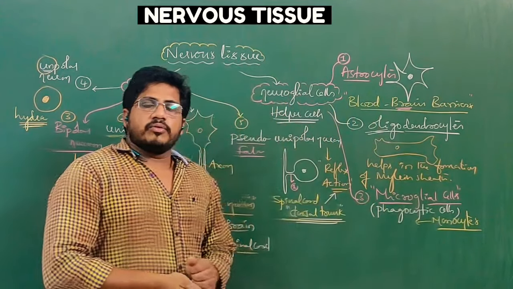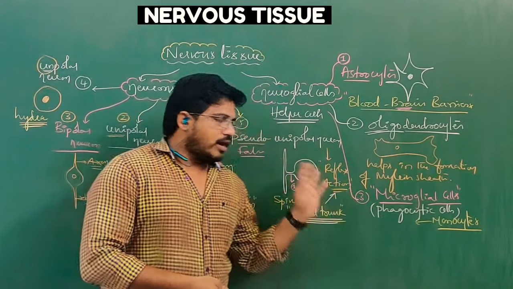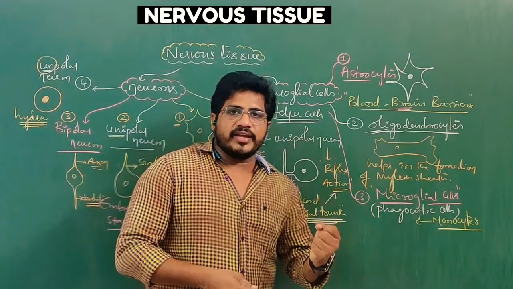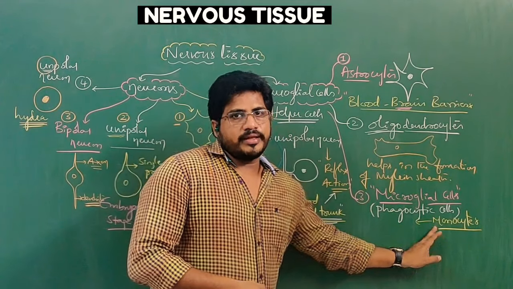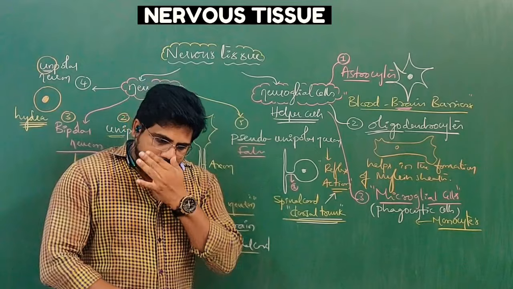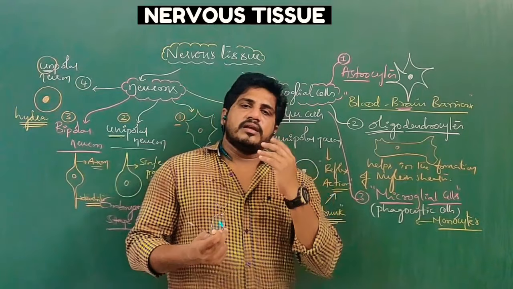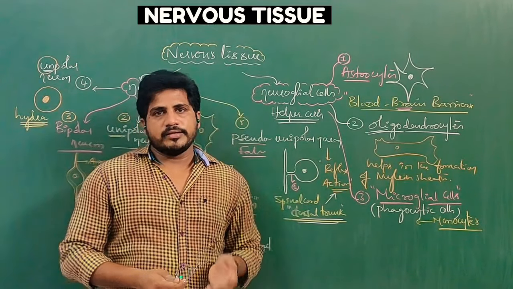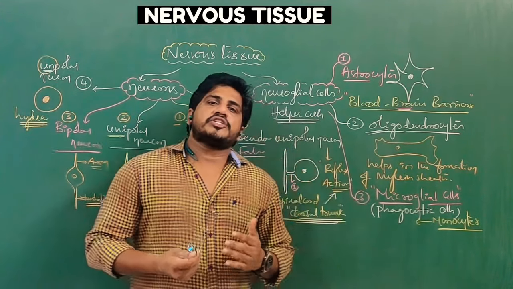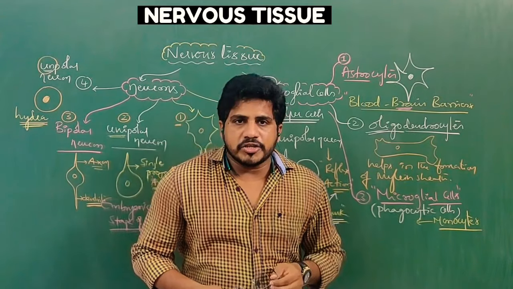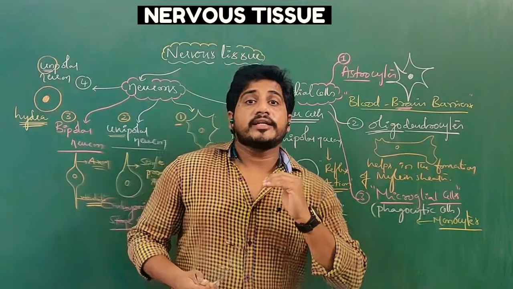What are monocytes, guys? Monocytes are white blood cells. From the white blood cells, in every part, be it bone or liver or brain, lungs, everywhere, some cells are derived and provide function in that particular part. So microglial cells are derived from monocytes. Here, one twist is there. Epithelial tissue is derived from all three germinal layers: ectoderm in some places, endoderm in some places, mesoderm in some places. Connective tissue is derived from mesoderm. Muscular tissue is derived from mesoderm. Nervous tissue is derived from ectoderm.